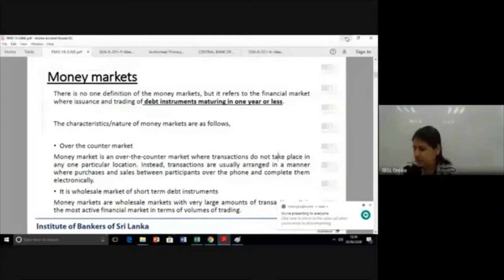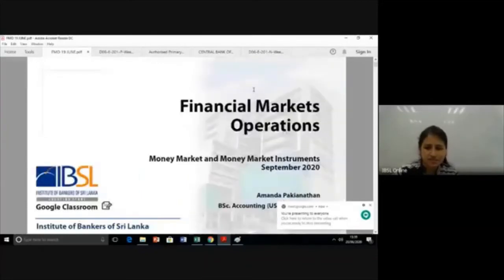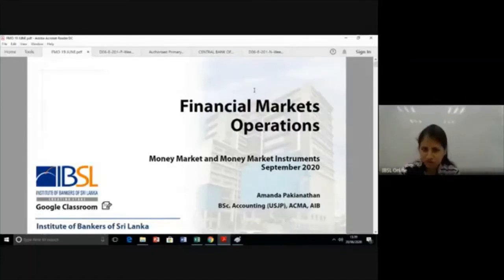Okay, so this week we are moving to money market and money market instruments. We saw in our syllabus the first 3 lessons at the very beginning, I told you, are very theoretical. That was how it was. And now we are going to move into more calculations. We will have money market. Next week we'll study bonds, and after that equity, derivatives, and structured products.